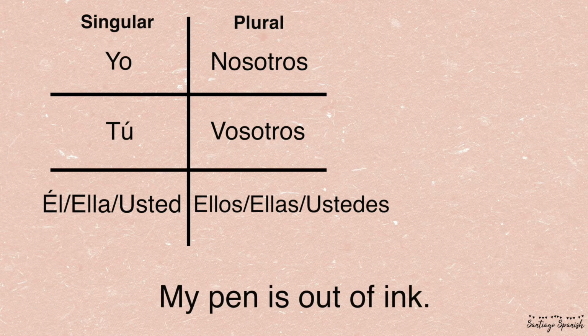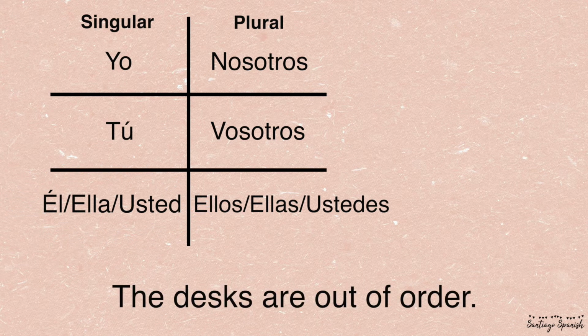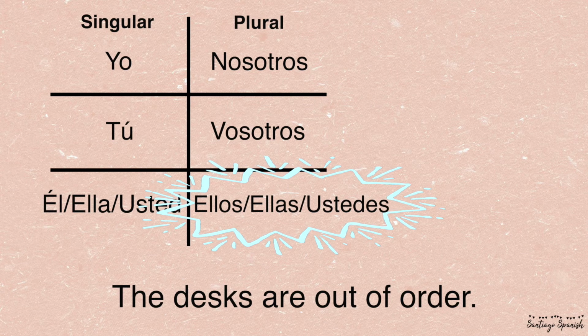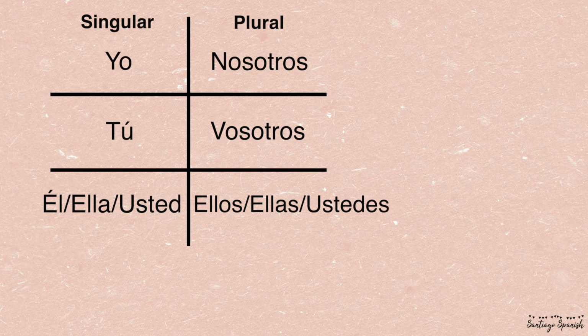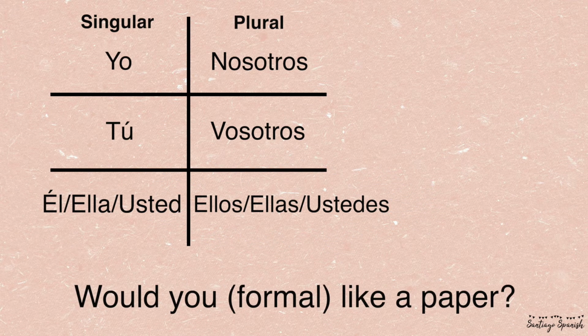My pen is out of ink. One object is on the singular side, and it's not I, it's not you, it's an it. That's why it goes in the ella usted. The desks are out of order. Multiple desks means that it's they, and that would fall in the ellos or ellas category. Would you like a paper? Since we're talking to one person formally, we're going to use the usted on the singular side.